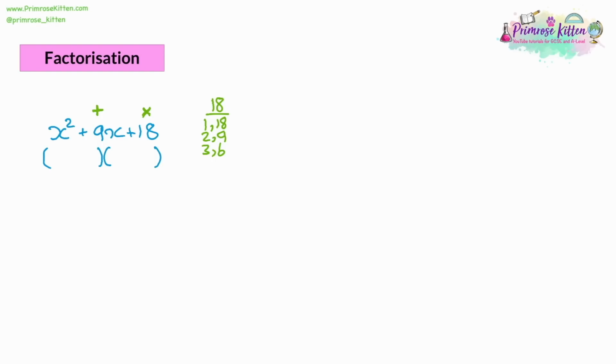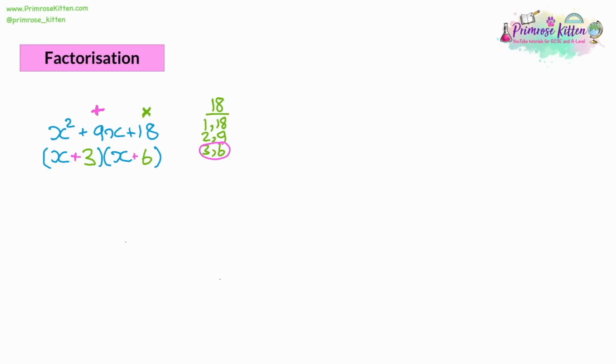So what we need to do now is think, which ones of those numbers are going to add together to give 9? You have a look through, and you'll see that 3 and 6 make 9. So what do you write in the brackets? Well, we need an x in both because x times x is x squared. Then we're simply going to write in the 3 and the 6 in either order, it doesn't matter, and they were being added on. They're positive numbers, so we write an add symbol. And that's it, we've factorised the quadratic.